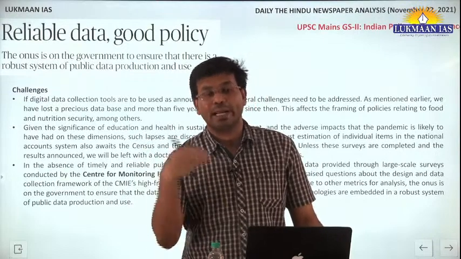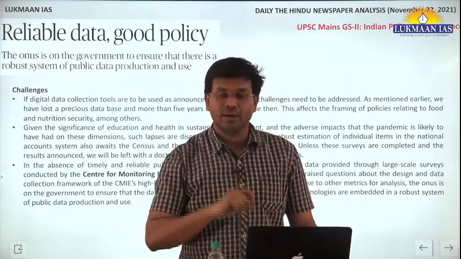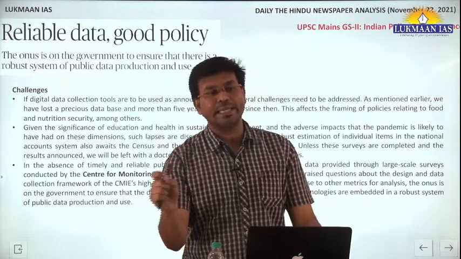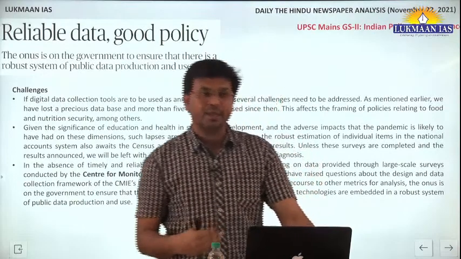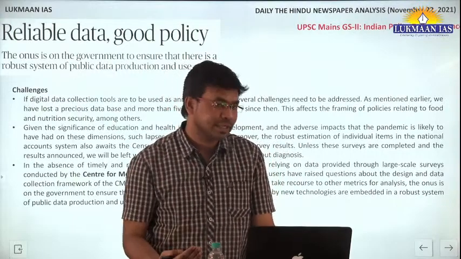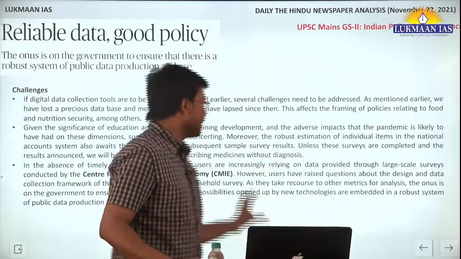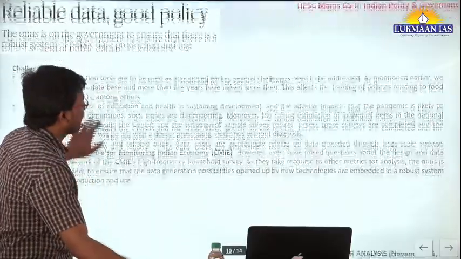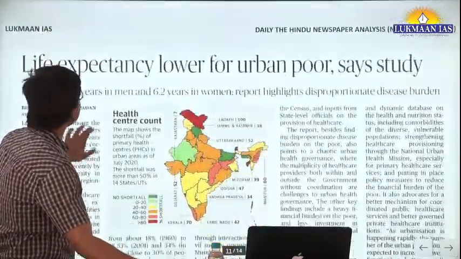So you have to identify where the problem lies. For identifying the problem area, you have to have proper data. For having proper data, you should have a robust mechanism for the collection and usage of that data. This is what is being highlighted by this particular report. Okay, I hope this topic was understood.